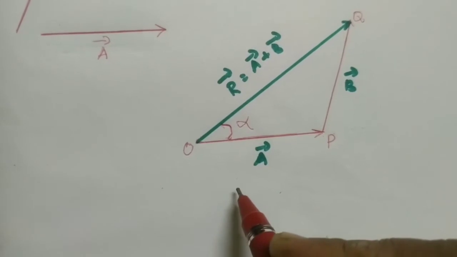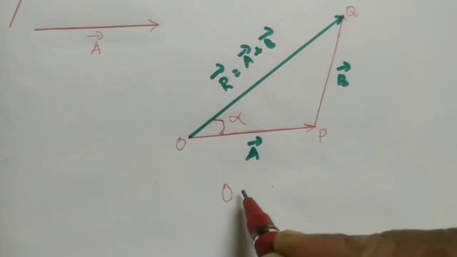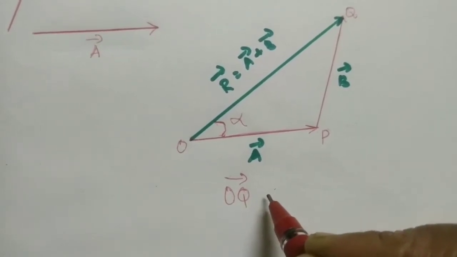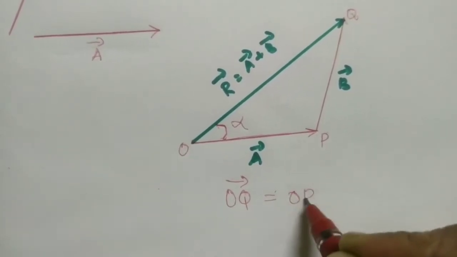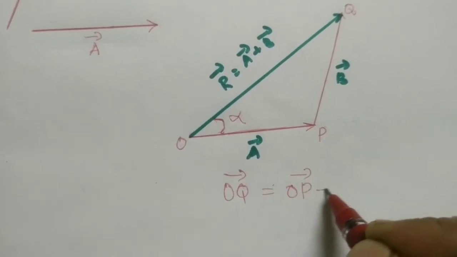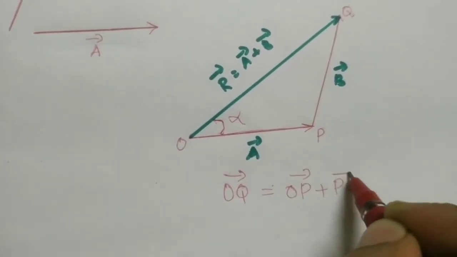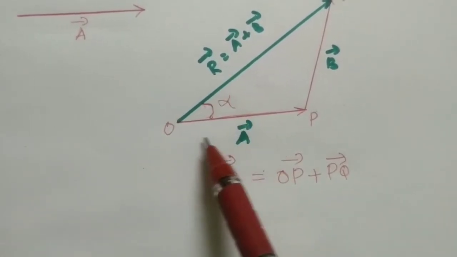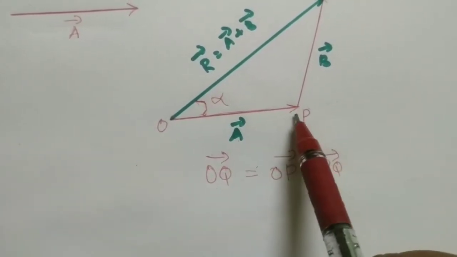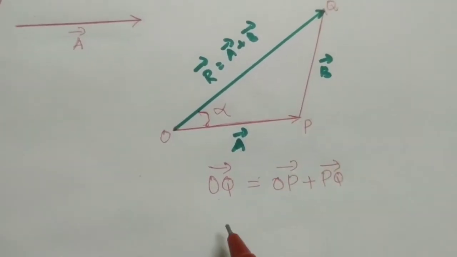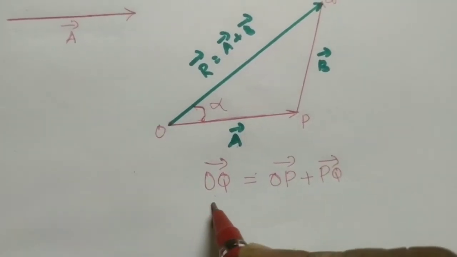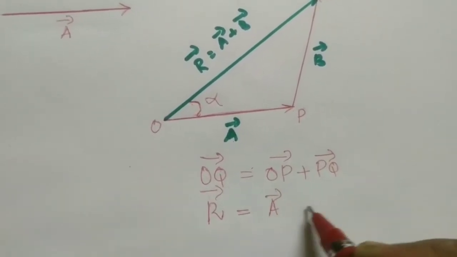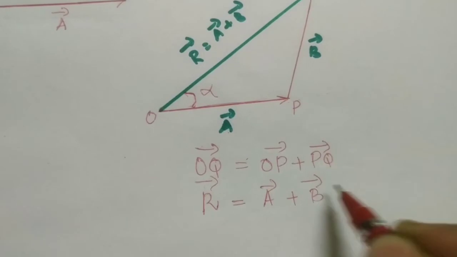So we can write OQ vector, that is the resultant vector, or R vector, which is equal to OP vector plus PQ vector. Here OQ vector is R vector, OP is A vector, PQ is B vector. So we can write R vector is equal to A vector plus B vector.